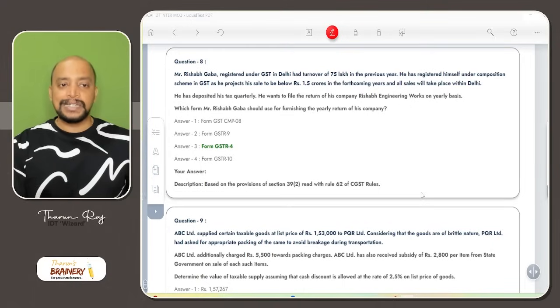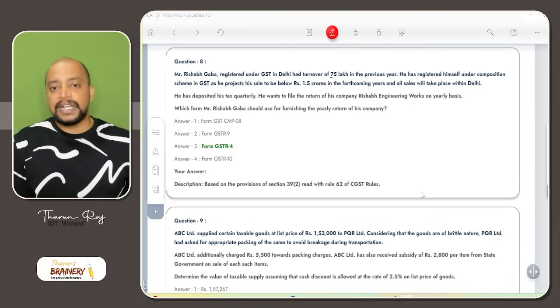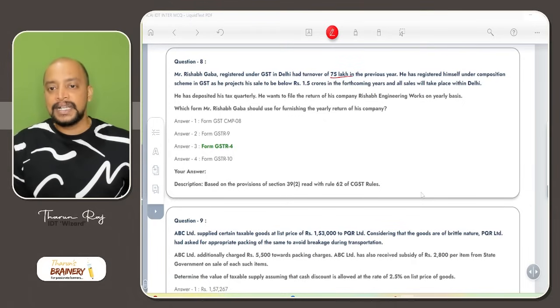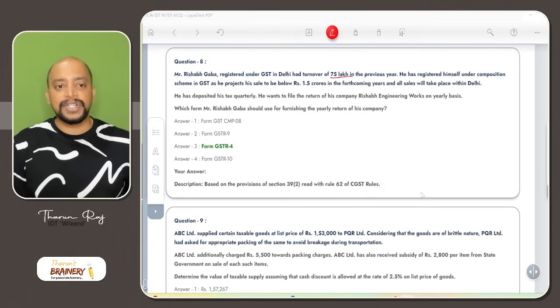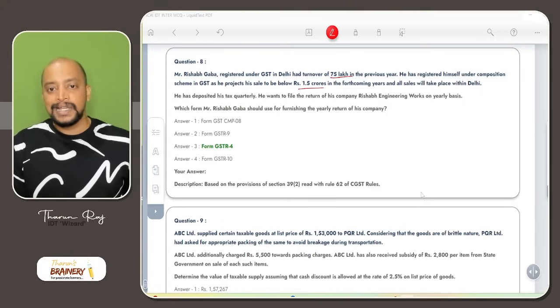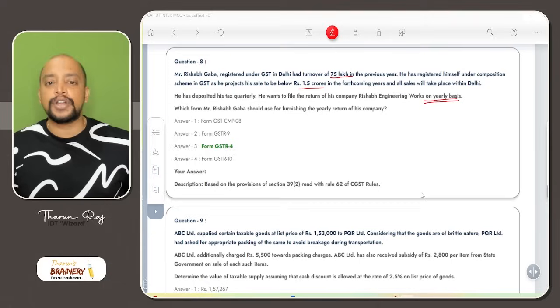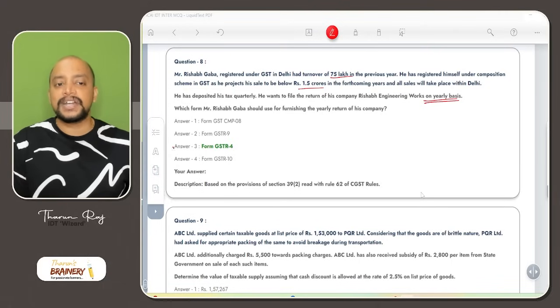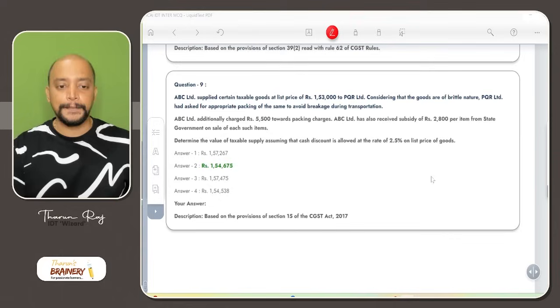Then question number 8. Mr. Rishabh Gaba, registered under GST in Delhi, had turnover of 75 lakhs in the previous year. He has registered himself under the composition scheme in GST as he projects his sale to be below 1.5 crores in the forthcoming years as well, and all sales will take place in Delhi. He has deposited his tax quarterly. Now he wants to file the return on a yearly basis. What is the annual return for a person opting for the composition scheme? GSTR 4. And it is to be filed by 30th April of the succeeding financial year.